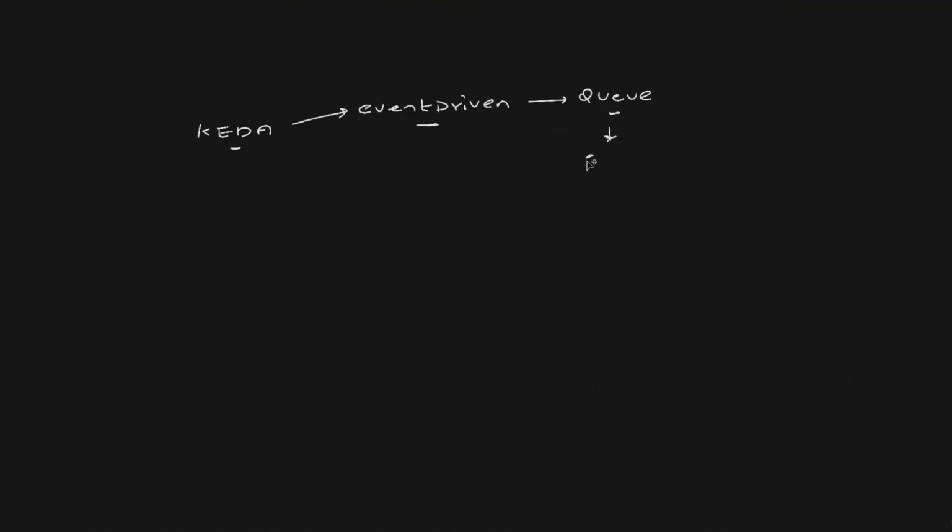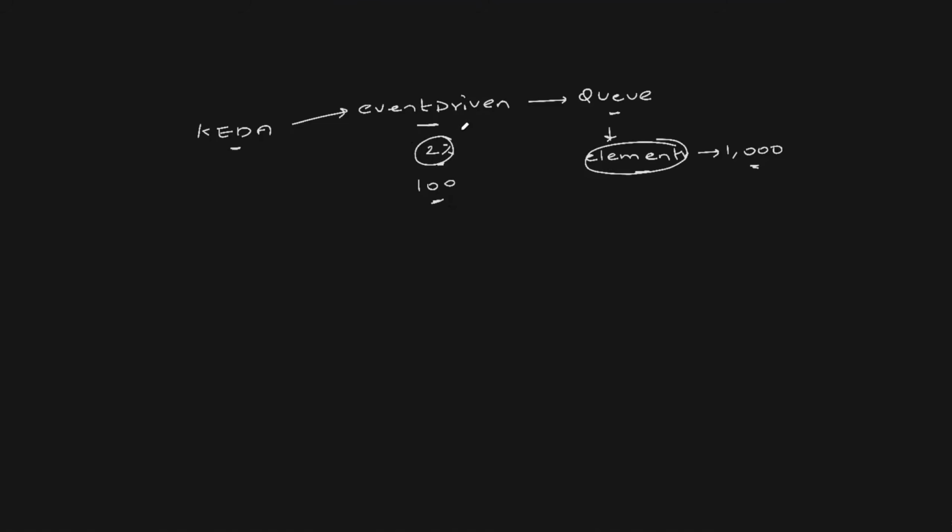Whenever there are elements in the queue, irrespective of the status of the pod, your pod might be at 2% CPU utilization, it doesn't care. It would look at the elements. If the elements in the queue go to 1000, and if one pod can handle 10 elements in the queue, it would increase the pod count to 100.